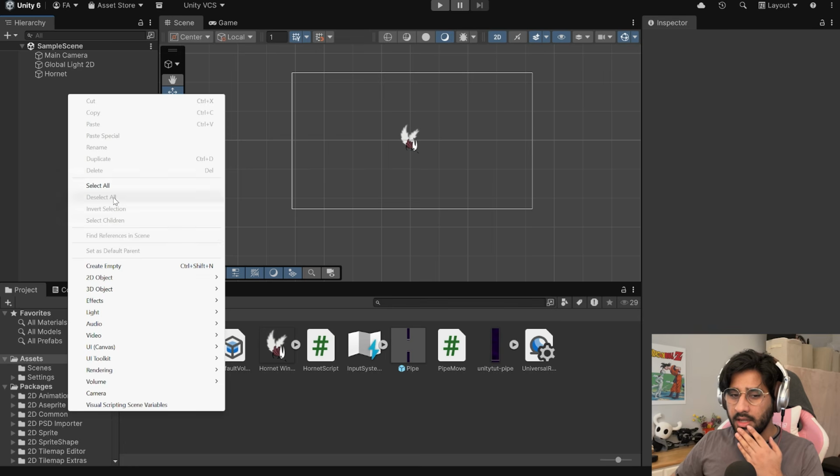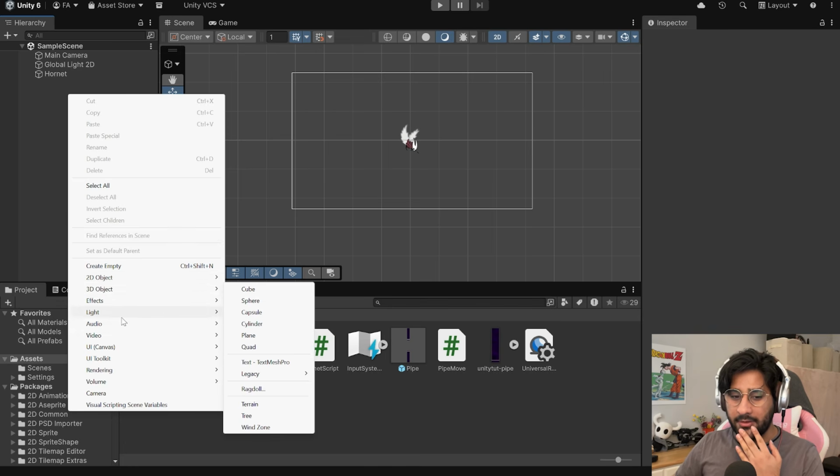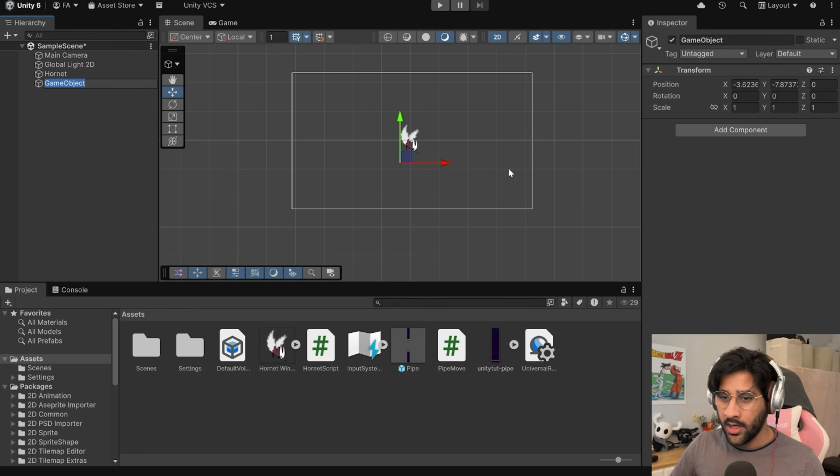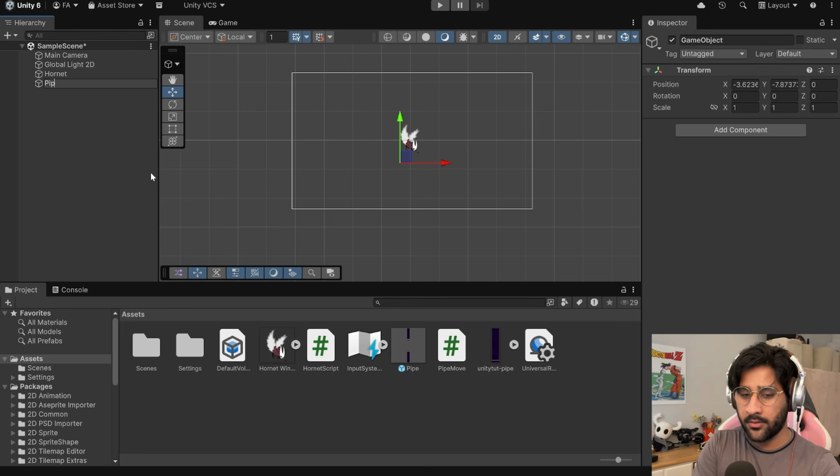Again, educate me. Anyway, now we can use the prefab to make a pipe spawning factory. So for that, let's make a new game object. We call it pipe spawner. Cool.